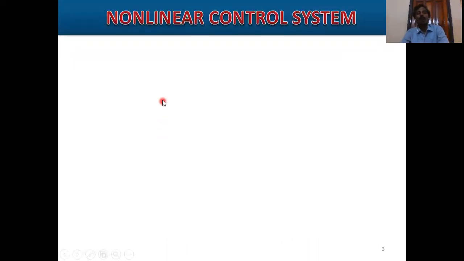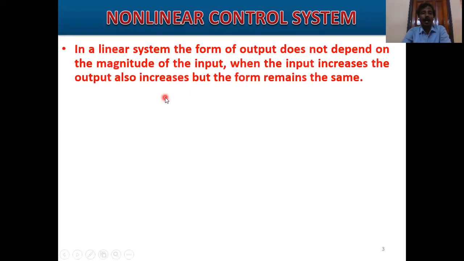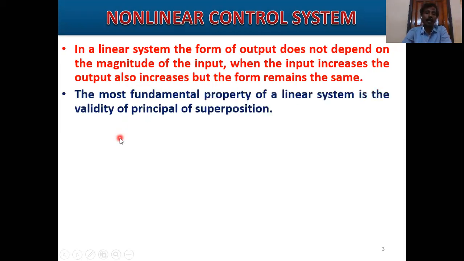Next, nonlinear control systems and the basic properties. In a linear system, the form of output does not depend on the magnitude of the input. When the input increases, the output also increases, but the form remains the same. This is the first point. And the next point, the most fundamental property of a linear system is the validity of the principle of superposition. So linear systems obey the superposition formula and Ohm's law.